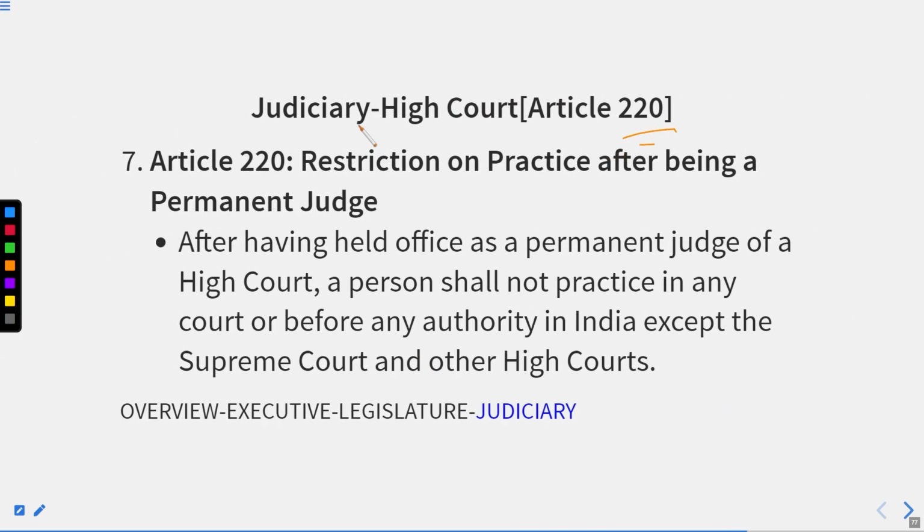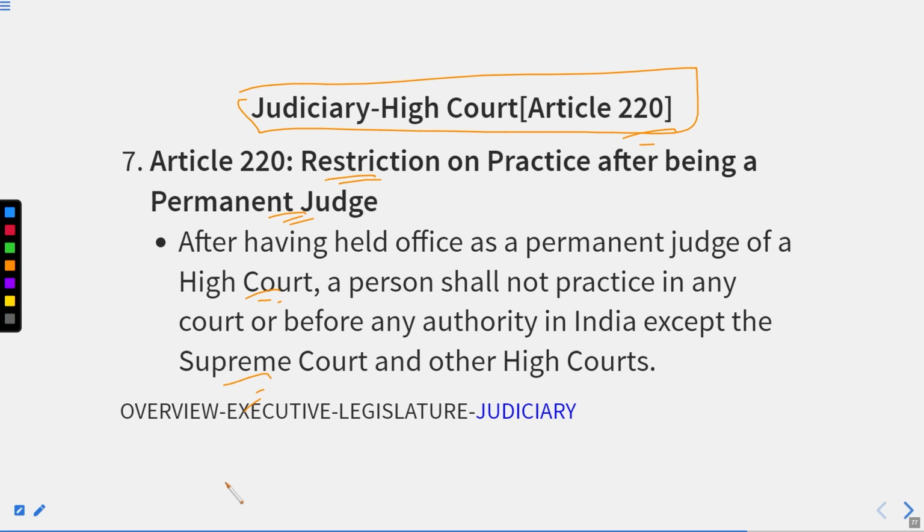Thereafter, we have Article 220, restriction on practice after being a permanent judge. Okay. After having held office as a permanent judge of a High Court, a person shall not practice in any court or before any authority in India except the Supreme Court and other High Courts.